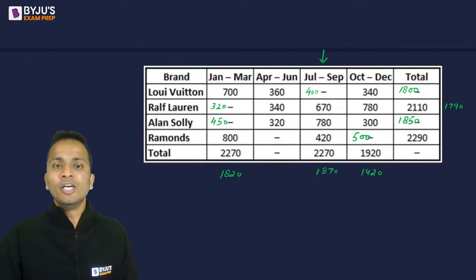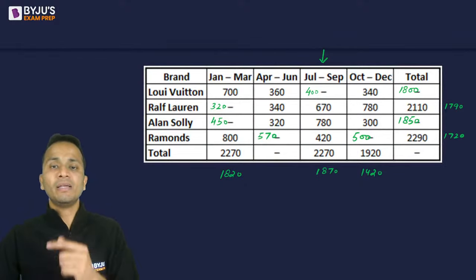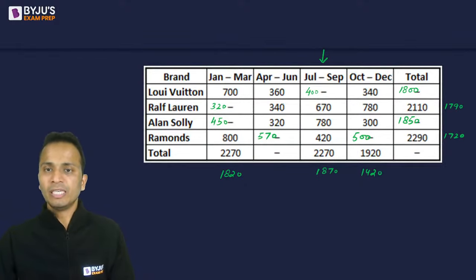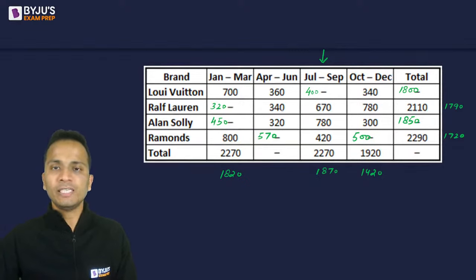Subtracting 1720 from 2290 gives 570, which will be the value of Raymonds in the month of April to June. Now using this, I can calculate the sum of April-June quarter. Okay. So 360 and 340 is 700. 1000. 1500, 1590. I'm sorry, by mistake. 1590, it should be this value, 1590. Okay. Now finally, can you all give me the sum of these numbers?